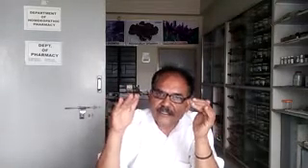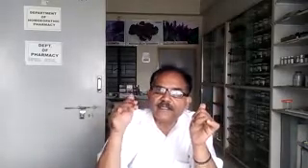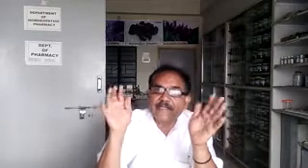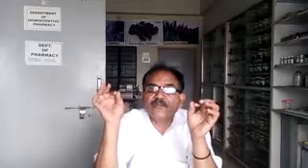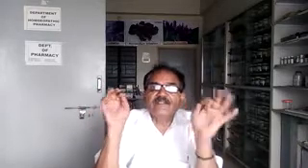Then with the extensor retinaculum, there may be injury to the deep peroneal nerve. The peroneal muscle tendons may get directly injured by a penetrating wound. This is all about the retinacula around the ankle joint.